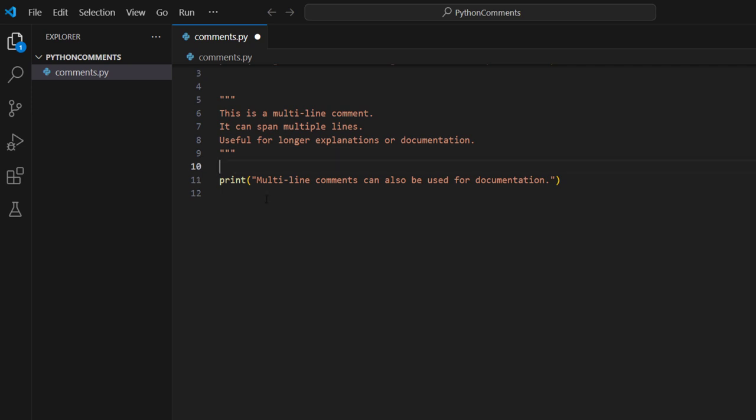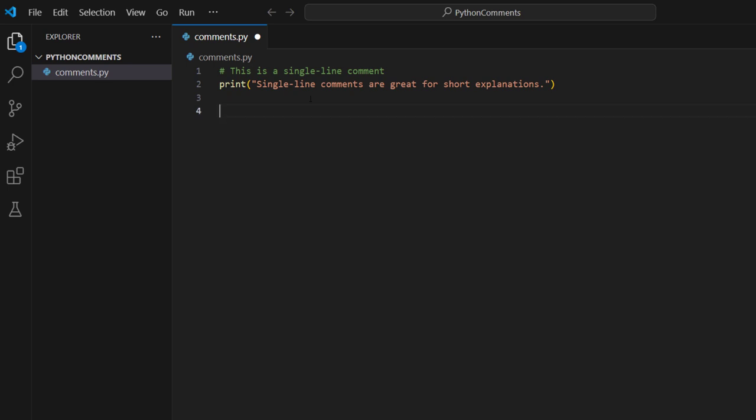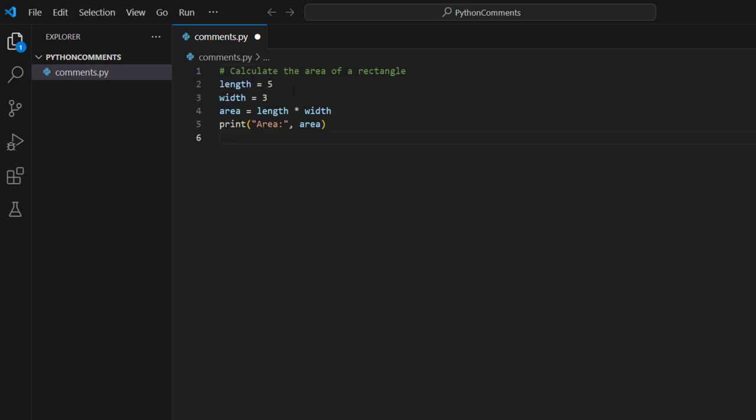Now let's see when each one of them is useful. For the single line comment, it is very easy to understand that you can use it with every line of code wherever you want to comment. So let's take some best practices for commenting. As our first example, let me erase this and bring in a piece of code. Over here, you can see that we have a single line comment which tells us that this code is going to calculate the area of a rectangle. You have the length, width, and then the area is being calculated, and then you have the output area, right?